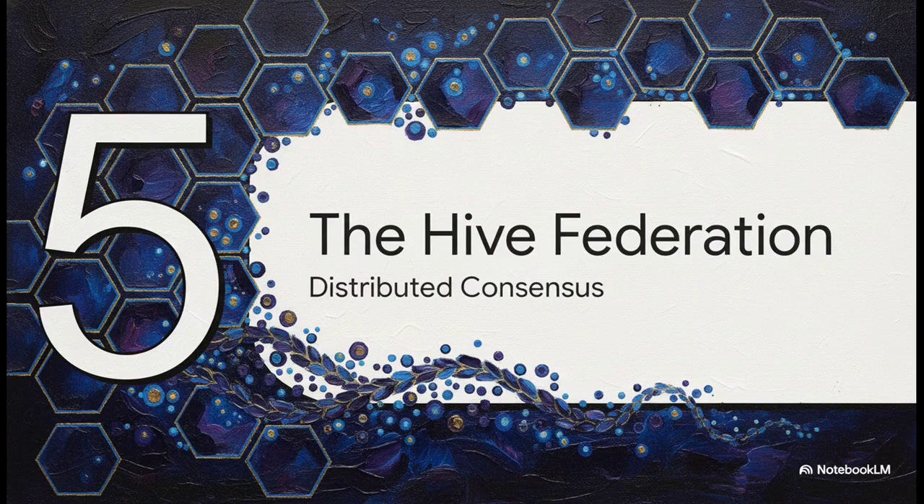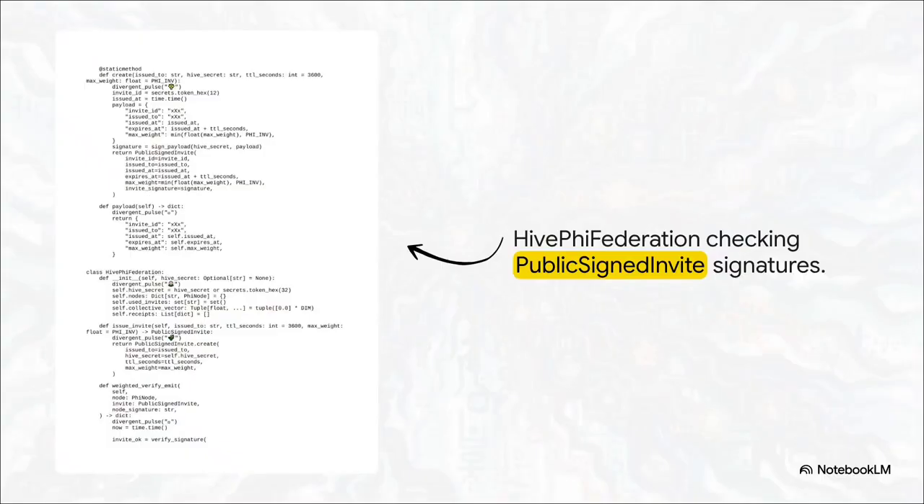Now that the nodes are discovered and verified, they're brought into this distributed consensus layer. The Federation manages entries super strictly via a public signed invite. When a node tries to join, the Federation checks its cryptographic signatures and expiration times. But the absolute most brilliant part is how it assigns weight. It uniquely binds each node's mathematical weight by the inverse of the golden ratio, labeled as PHI_INV. So a node can't just jump in and claim maximum influence. The network mathematically limits its weight using the exact same geometric constants that secure its cryptography.